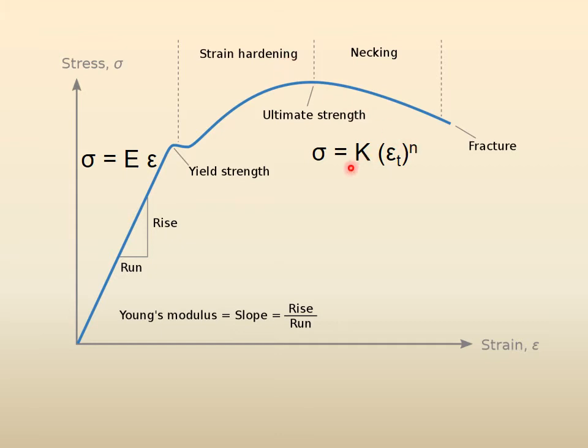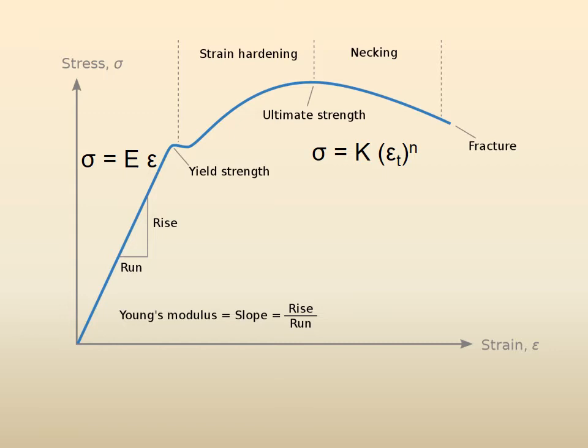So for any material, E, the Young's modulus, is the material property describing this region, and K and n are the material parameters describing this region. So if you know E and K and n for any material, then you know the whole curve: the straight line region and the non-straight line region. Why I am revising this is because of the strain hardening exponent n.